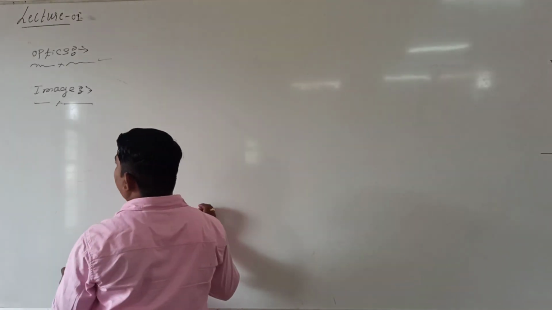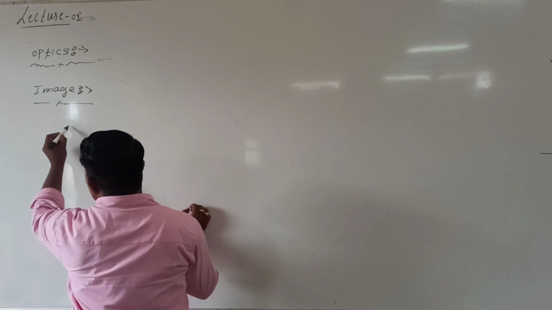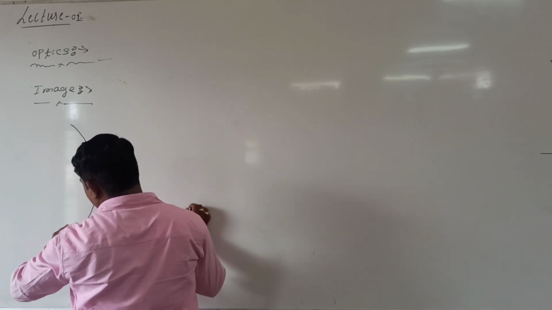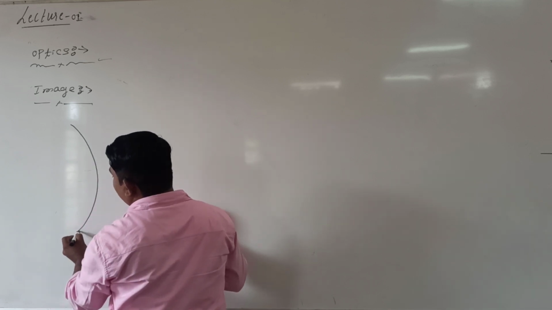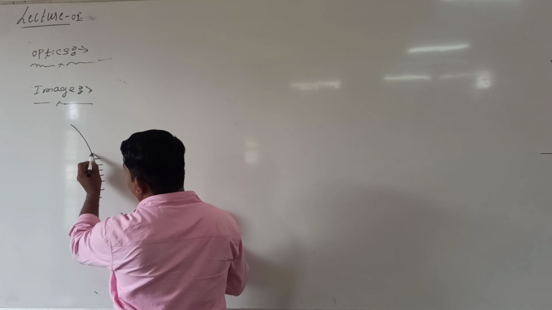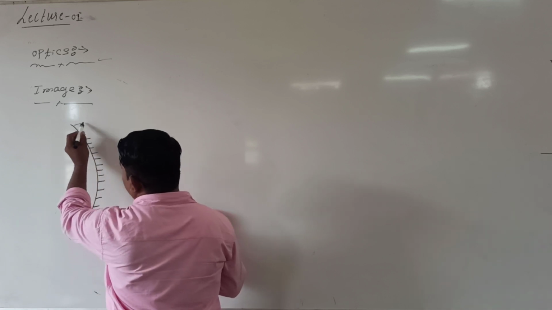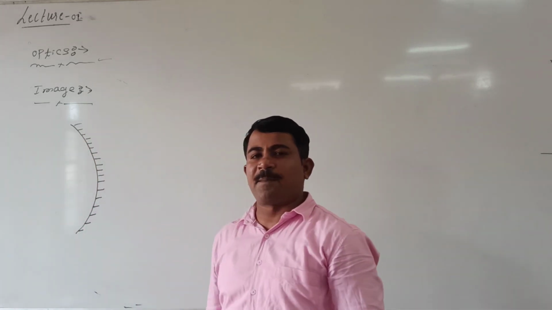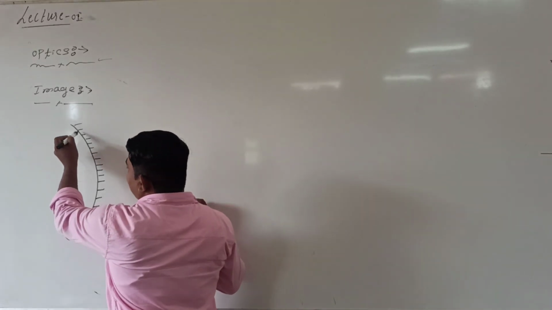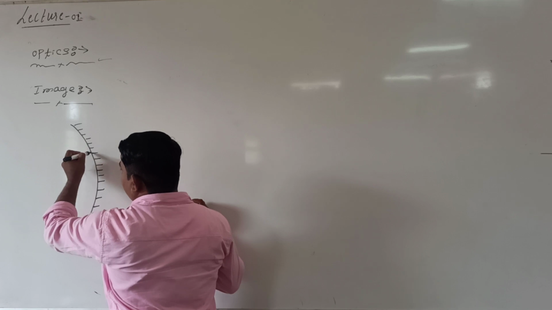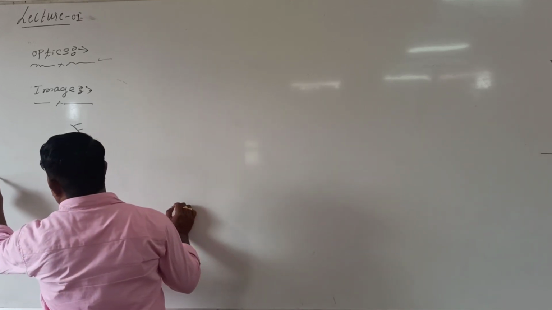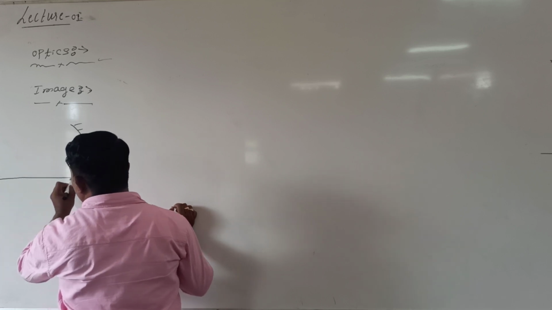To understand this, again, we will take a concave mirror. A concave mirror means I can take the spherical mirror in which the bulging part is silvered. This surface I can call the silvered surface, through which the ray of light does not pass. And the depressed part we are calling the reflecting one. Now I can take this line. I will discuss this line later.